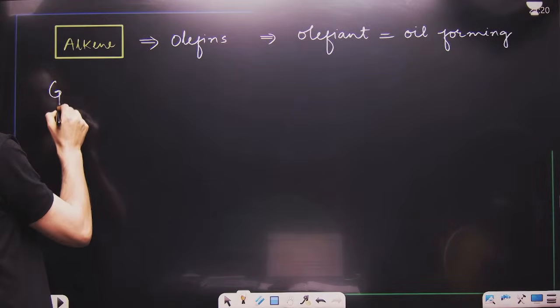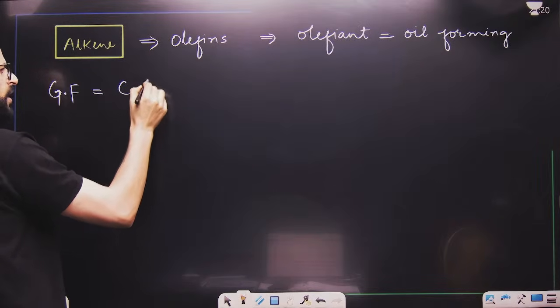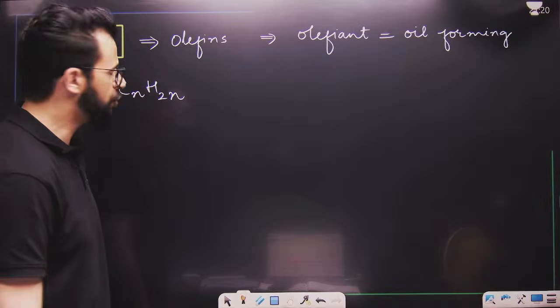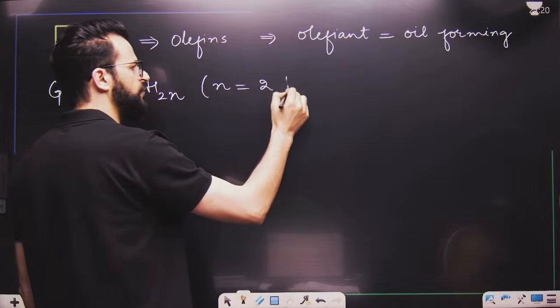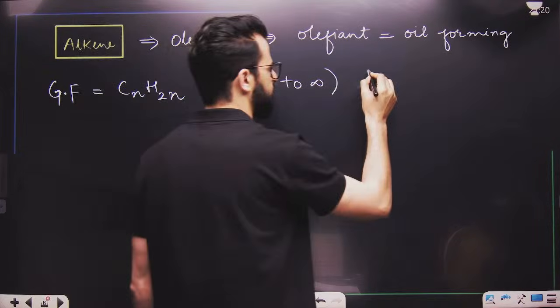Point number two. You have to remember their general formula. Their general formula is CnH2n. And you have to remember that n starts from 2 to infinity. Why?